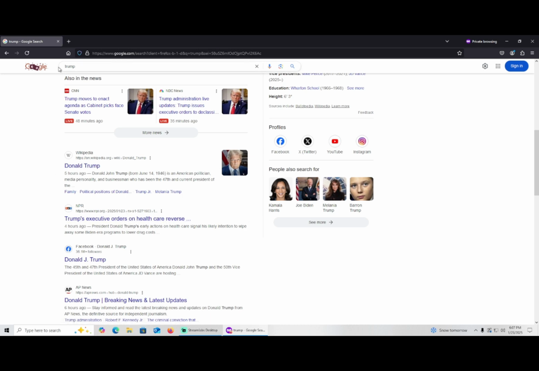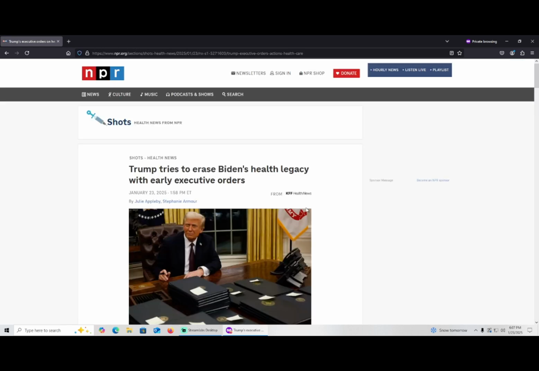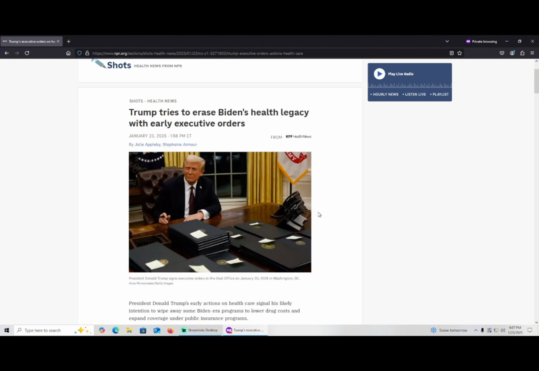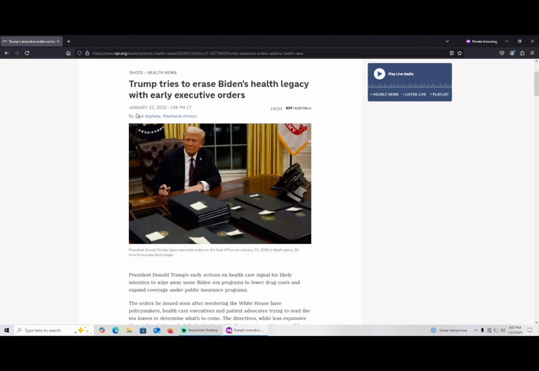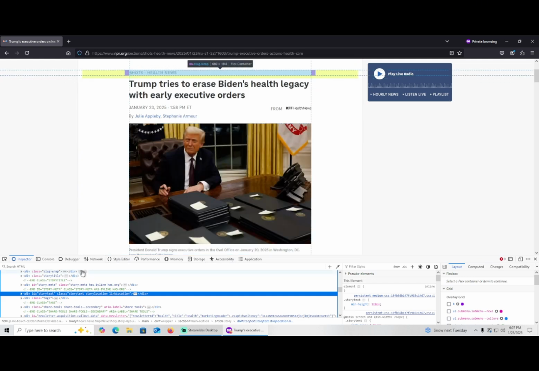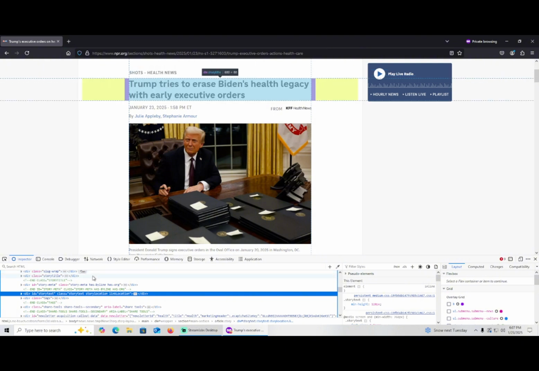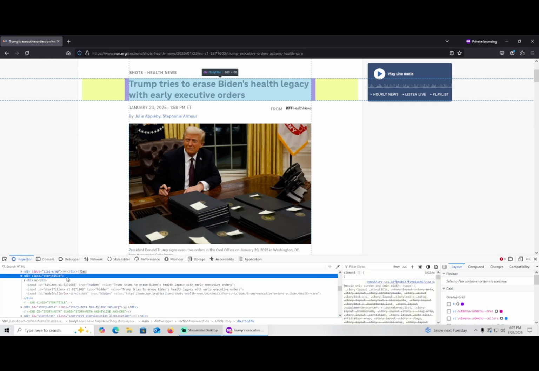So you do a Google search for whatever topic you want this to be about. I did Trump. And you want to find an article that ideally has a picture and a little bit of headline and a little bit of body. I mean, you don't need to do that every time, but this really hammers it home. So what you're going to want to do is right-click and go down to Inspect here. And as you can see, as you hover over things down here, it highlights them up top to show what it corresponds to. And you're going to want to click the three dots, and you're going to want to look